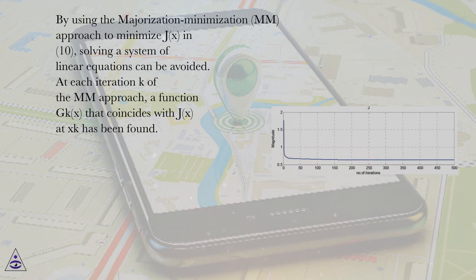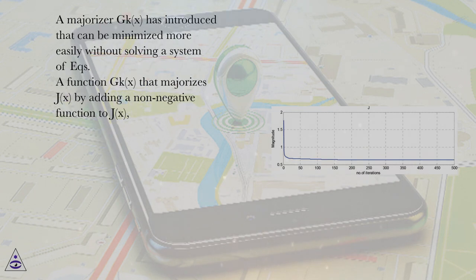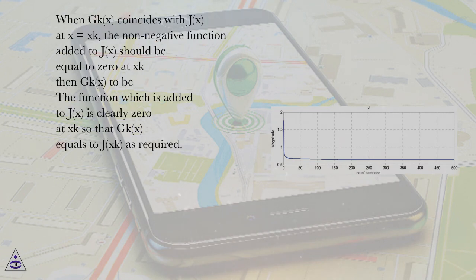At each iteration k of the approach, a function g_k(x) that coincides with J(x) at x_k has been found. A majorizer g_k(x) is introduced that can be minimized more easily without solving a system of equations. It is a function g_k(x) that majorizes J(x) by adding a non-negative function to J(x). When g_k(x) coincides with J(x) at x equals x_k, the non-negative function added to J(x) should be equal to 0 at x_k, then g_k(x) is chosen to be as follows. The function which is added to J(x) is clearly 0 at x_k, so that g_k(x_k) equals J(x_k) as required.